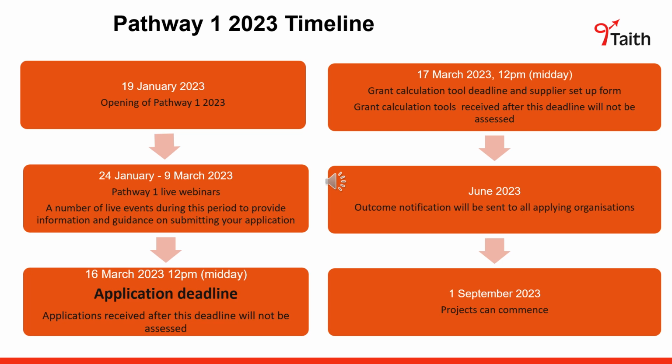The application deadline is Thursday, 16th of March at midday. We will not be able to accept any applications received after this time. We'd highly recommend submitting in advance of the deadline, just in case of any technical difficulties with the form. We can then work with you to resolve them. Your grant calculator tool, supplier setup form and a recent bank statement should be submitted by midday on the 17th of March, the latest. We expect to be notifying applicants of the outcome of their applications in June, and successful projects will start in September.